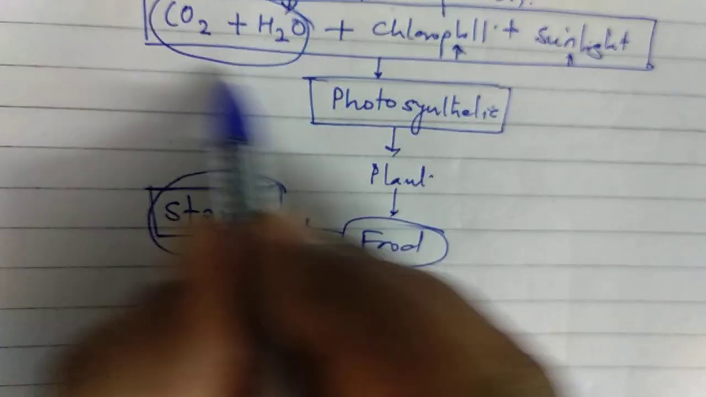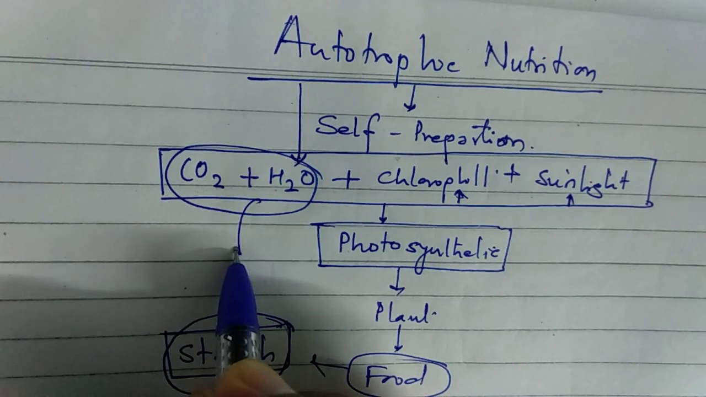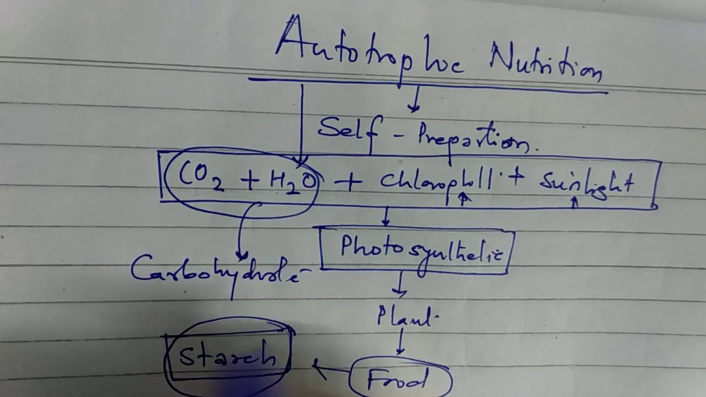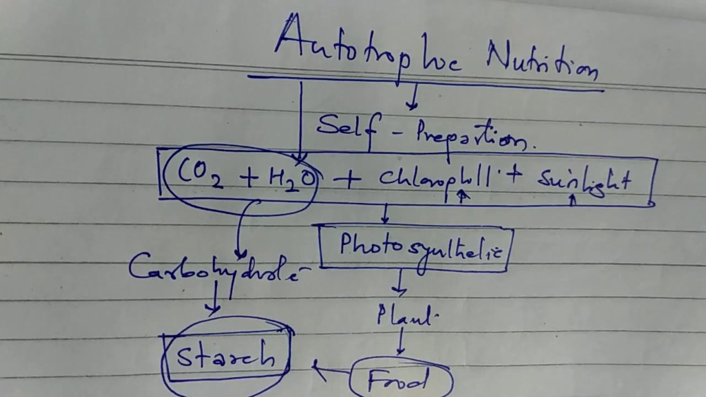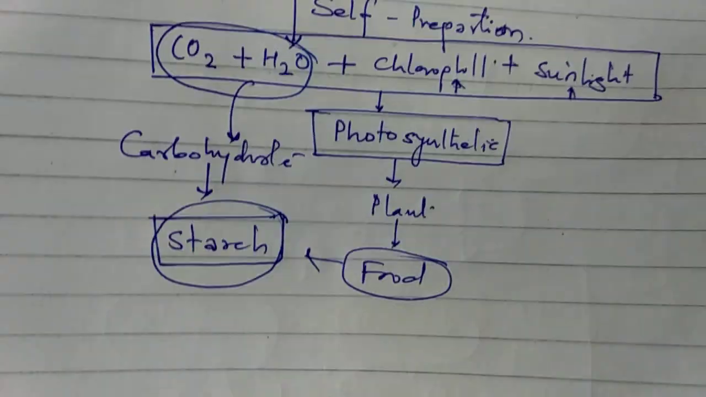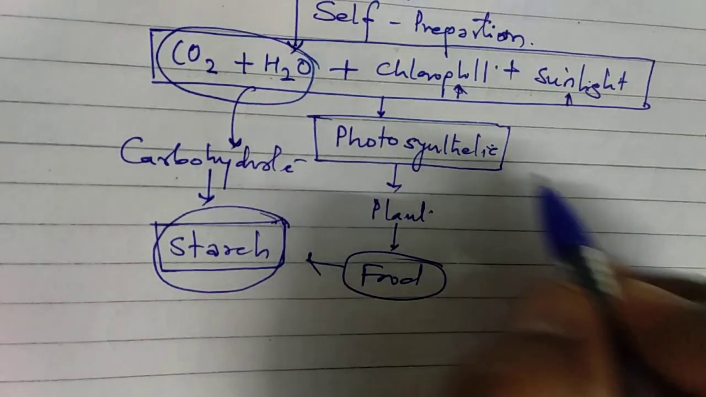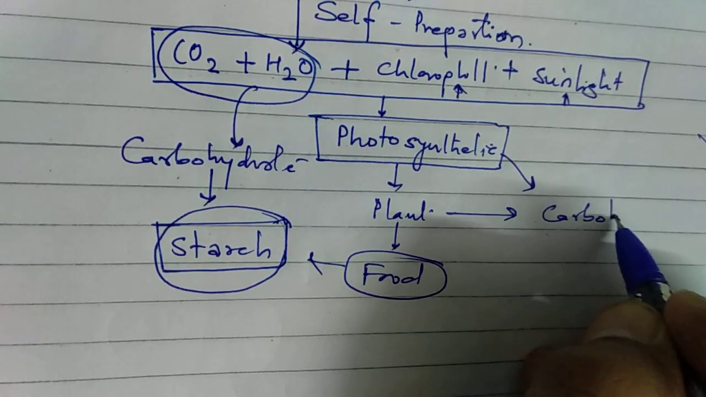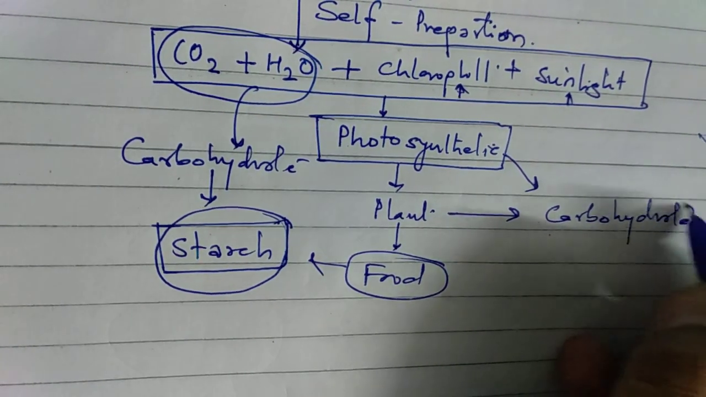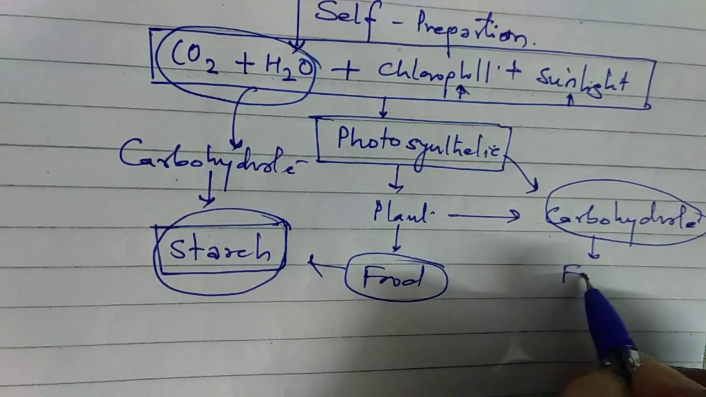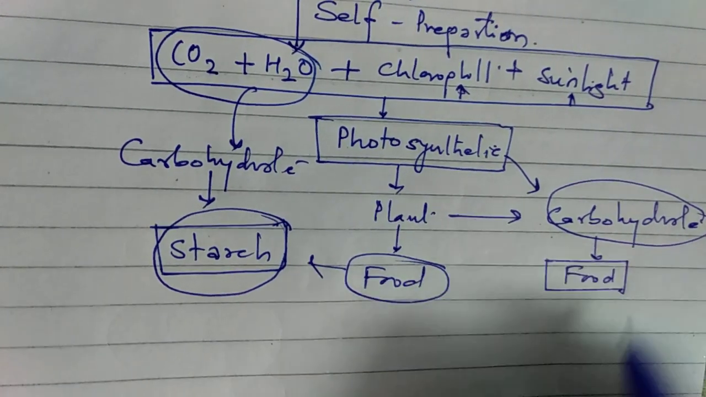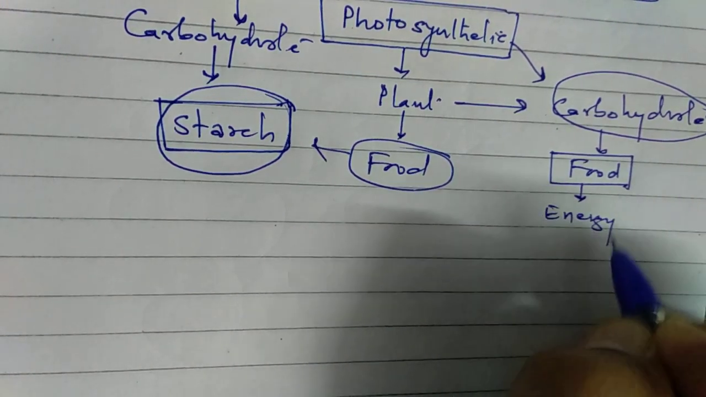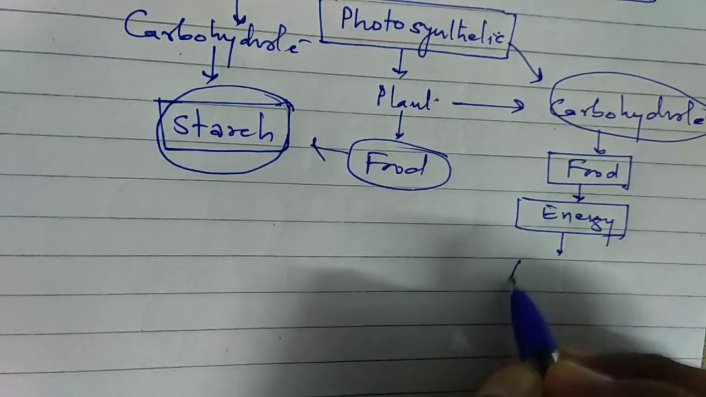So after this process of photosynthesis, carbohydrate is formed, and this carbohydrate is stored in the form of starch. In the same way, after photosynthesis, the plant prepares food or carbohydrate. When a human being utilizes this carbohydrate as food, this food releases energy. This energy is utilized by different activities,